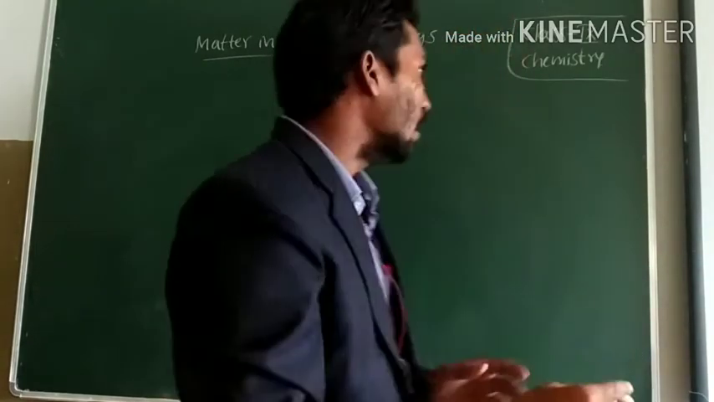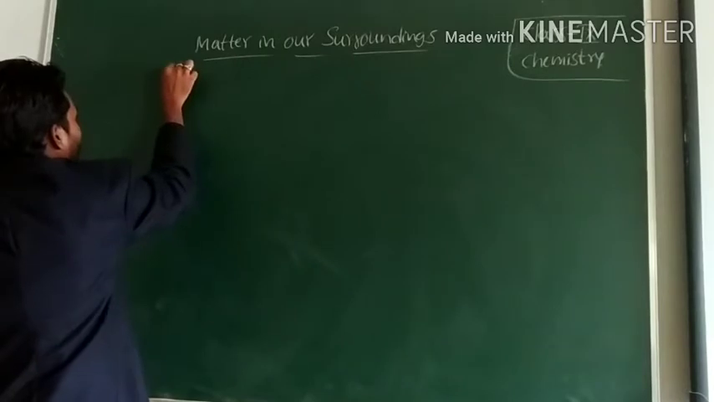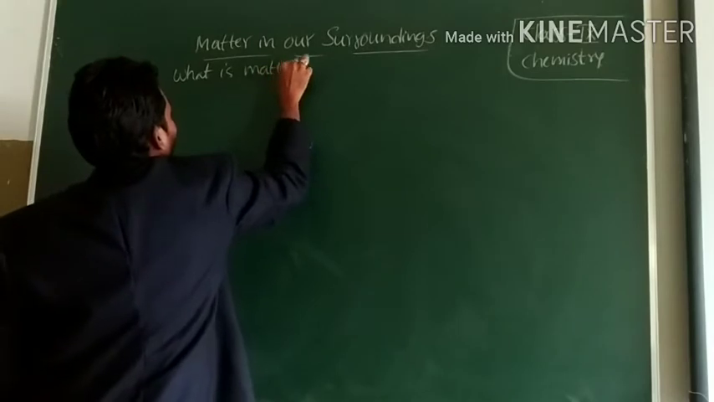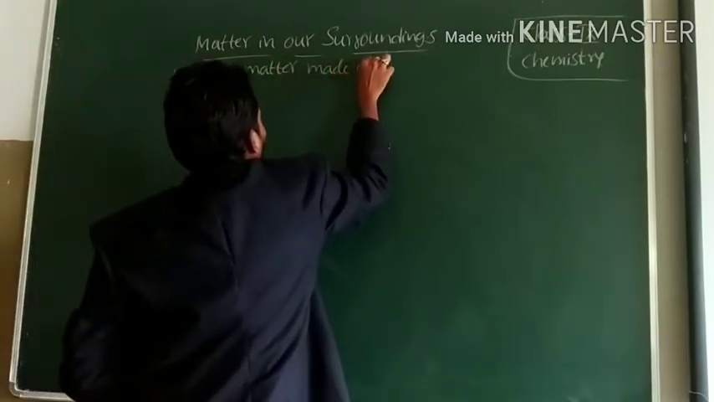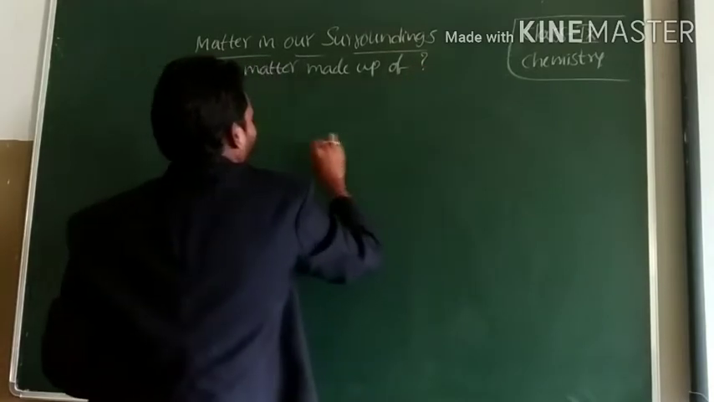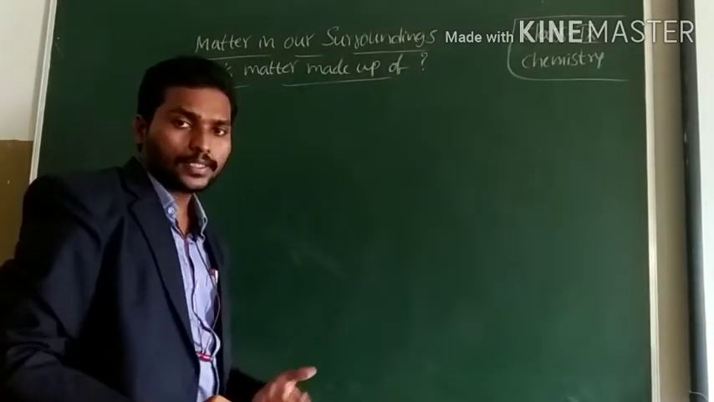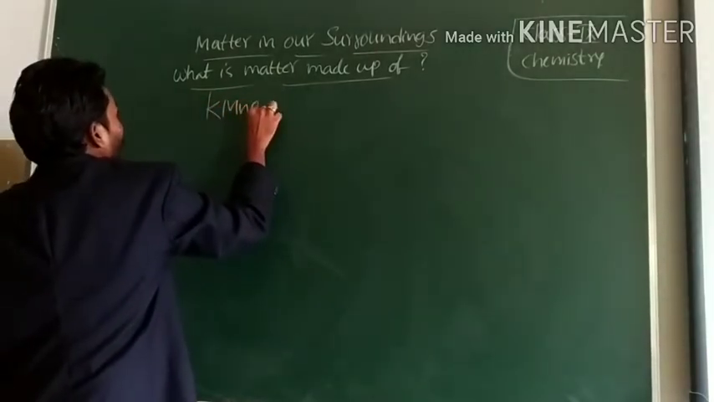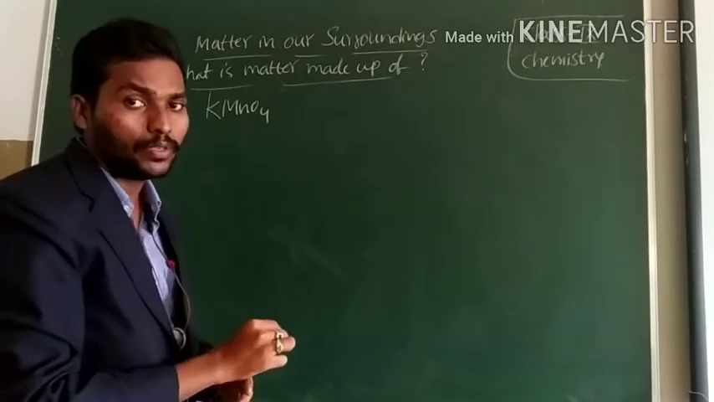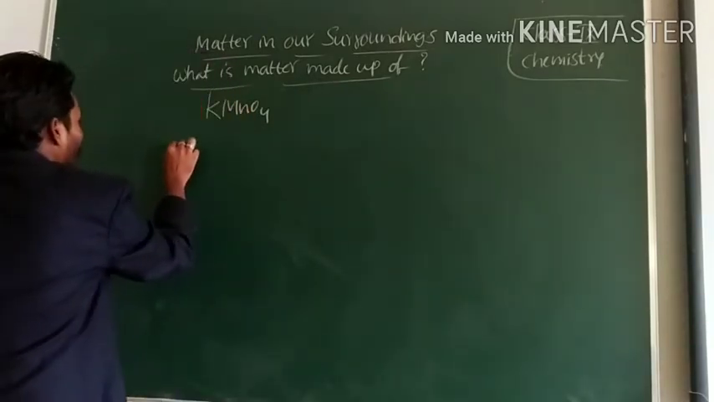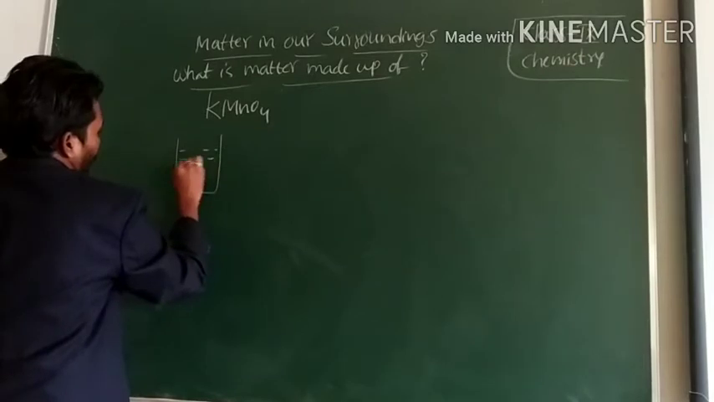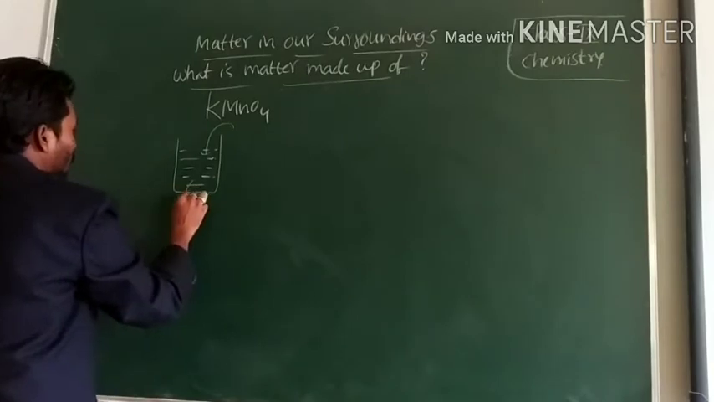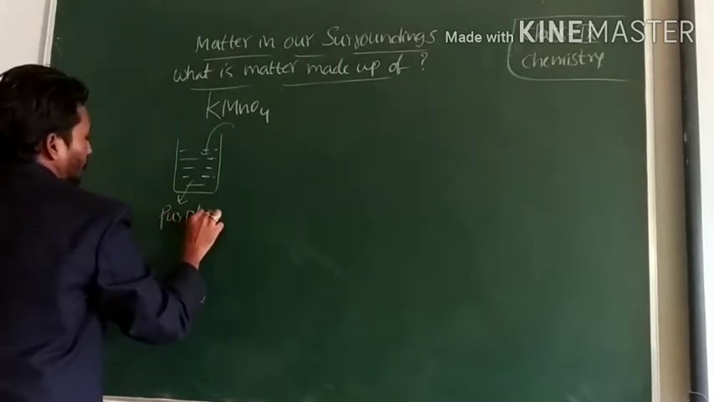What is matter made up of? Let us see. Let us see the potassium permanganate activity. The chemical formula of potassium permanganate is KMnO4. Let us consider a beaker full of water and add a pinch of potassium permanganate to this. Then the solution turns purple in color.